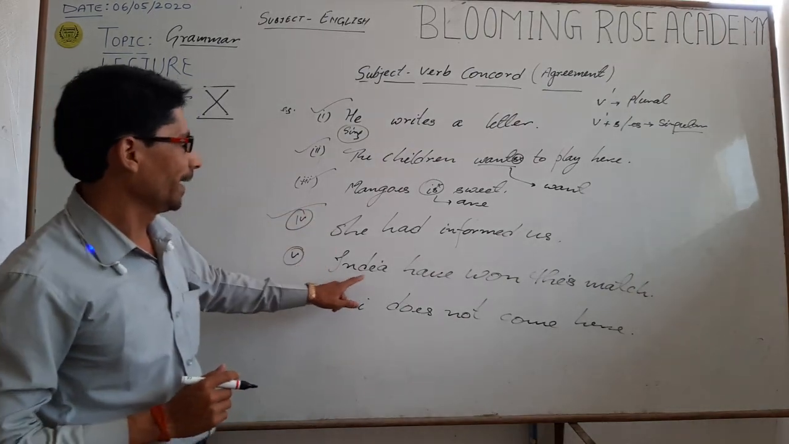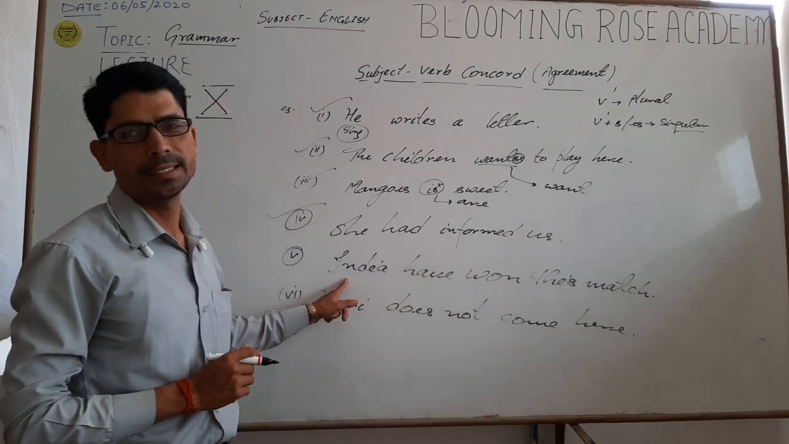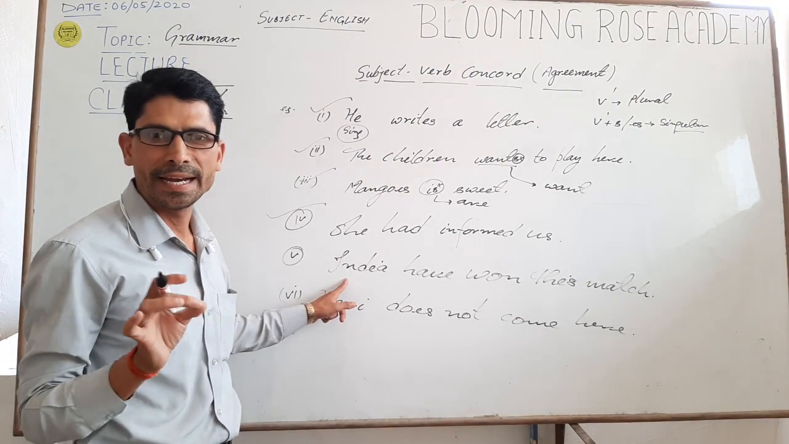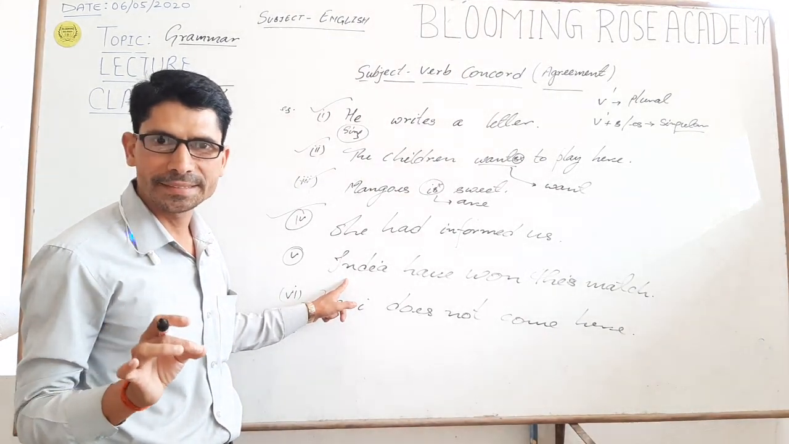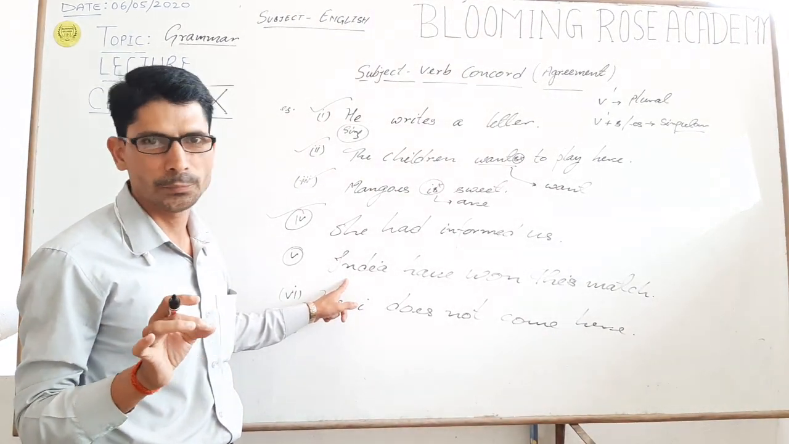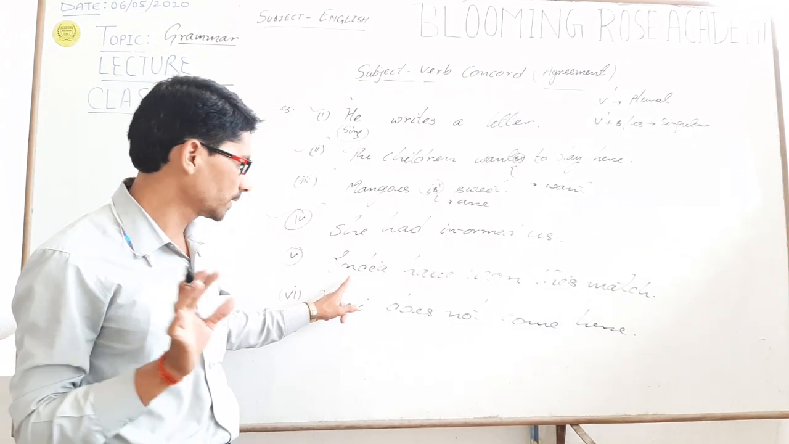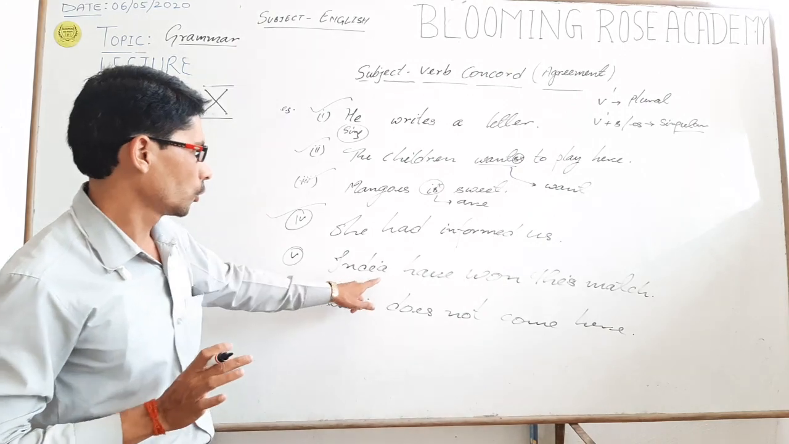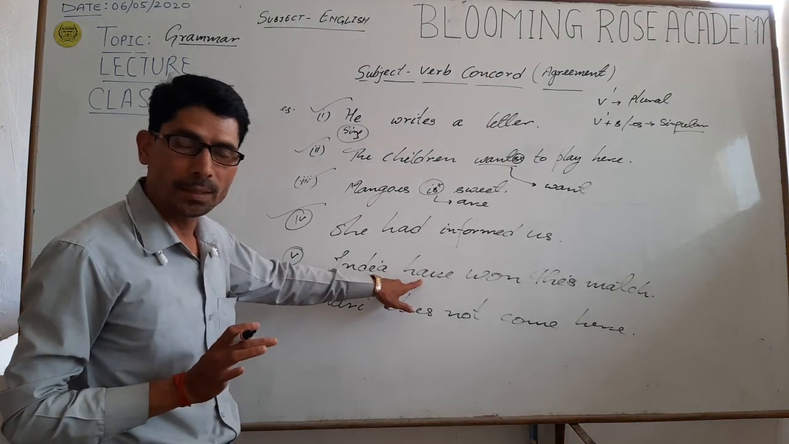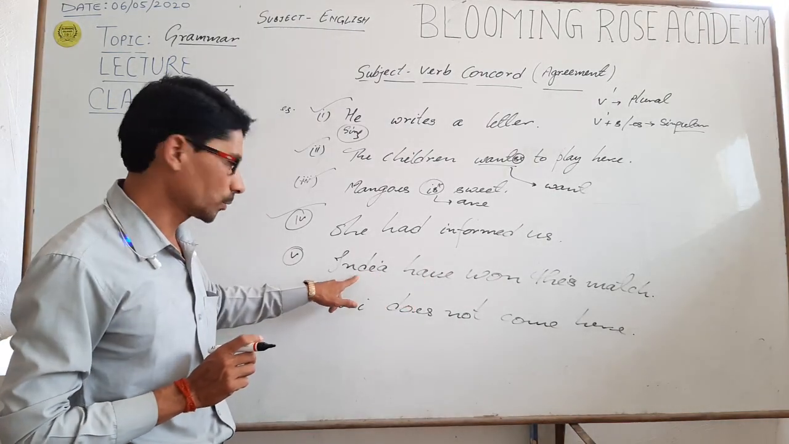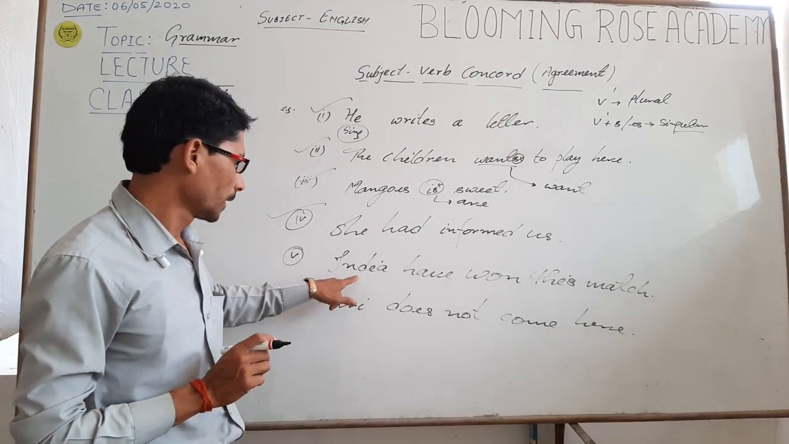Fifth one: India have won the match. India is a proper noun, and all proper nouns, abstract nouns and material nouns, when used as the subject of any sentence, are always taken as a singular subject. So have over here is a plural verb and the subject of the sentence is already singular.